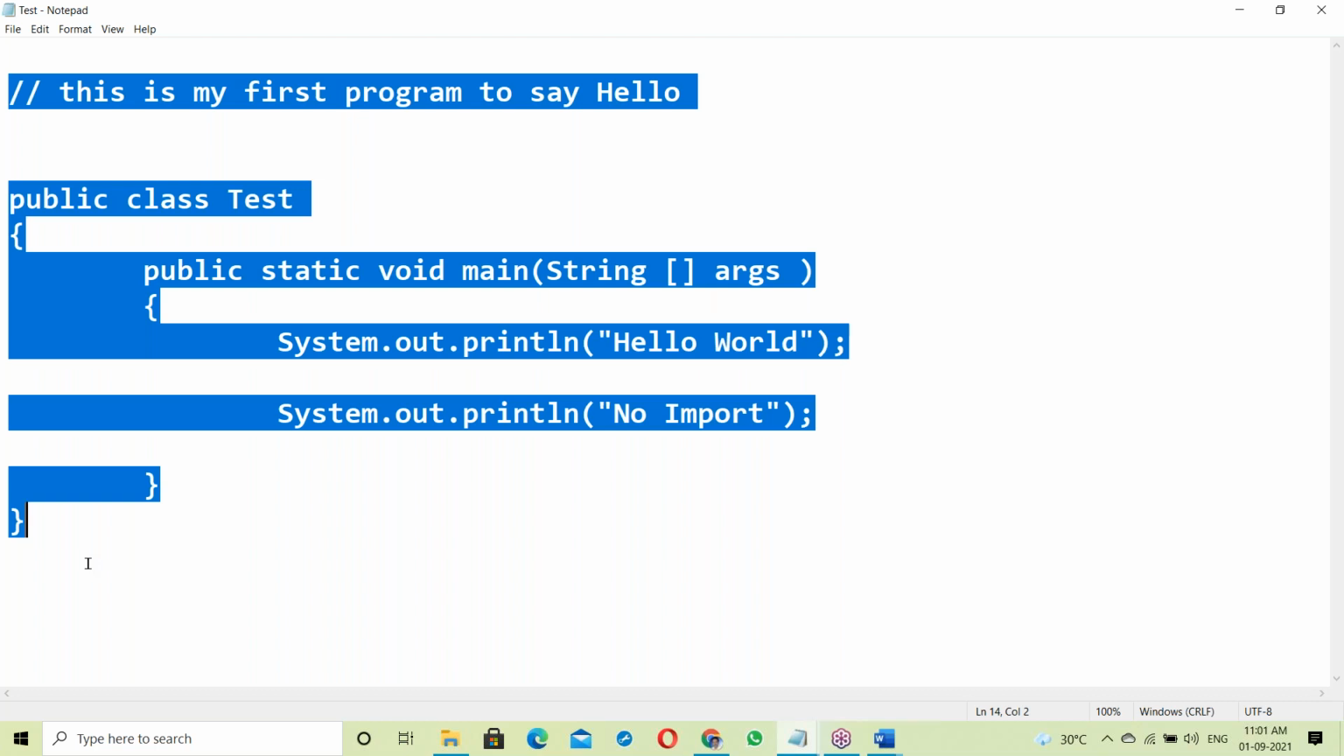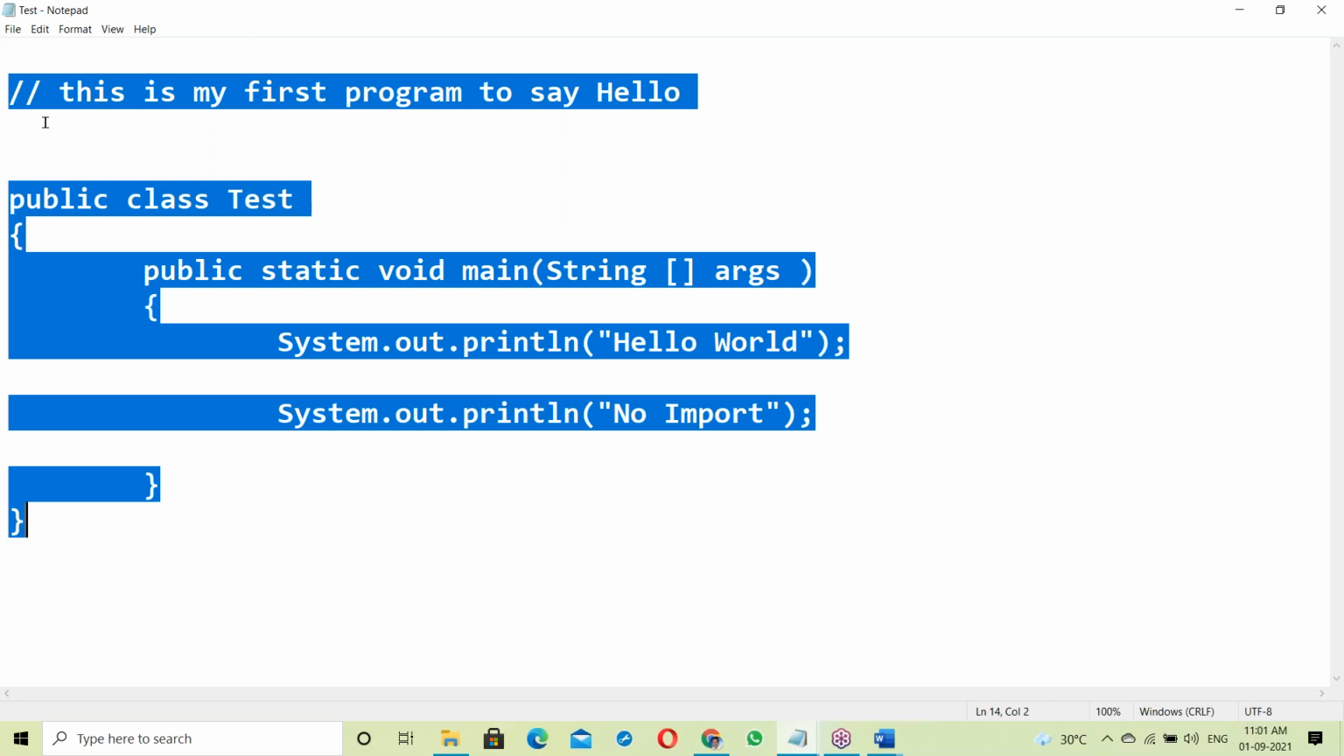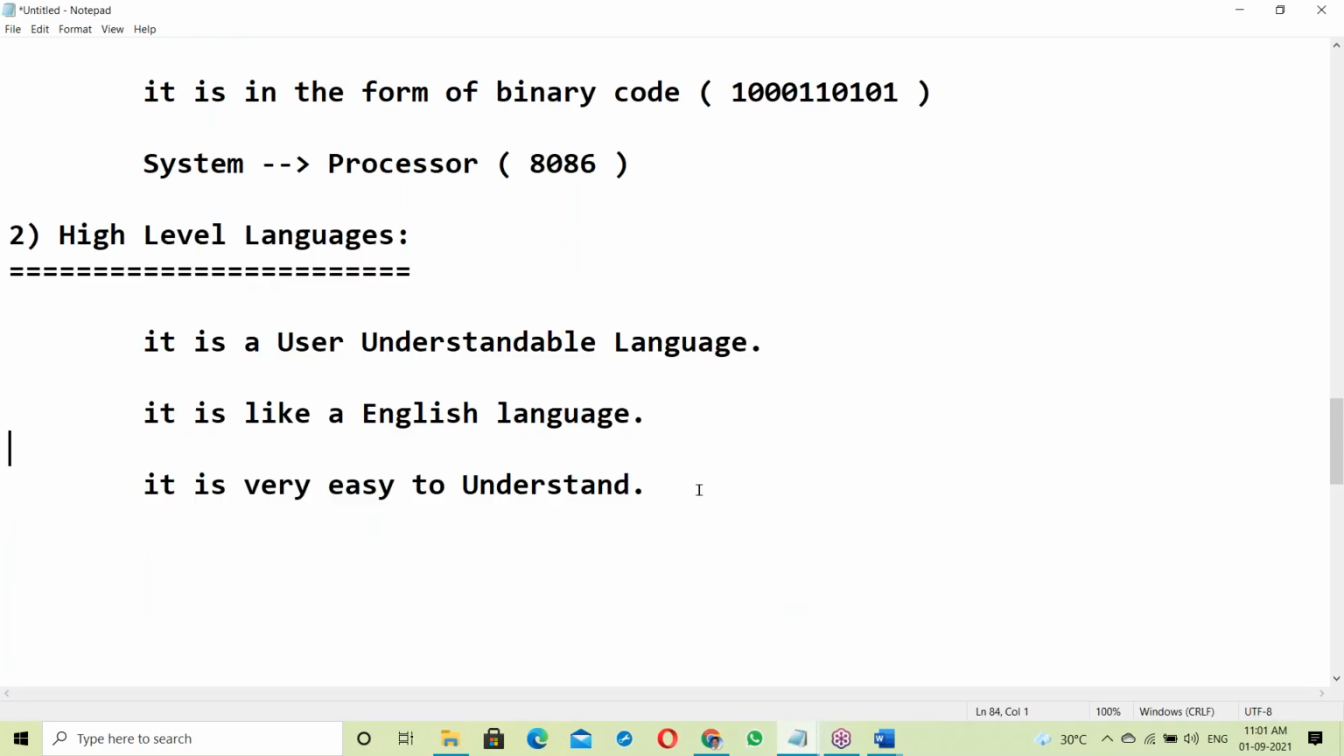Now this high level language has to be converted into binary code. The system cannot understand this language. Who will convert it? Which one will convert from high level language to low level language? Yes, compilers and interpreters.